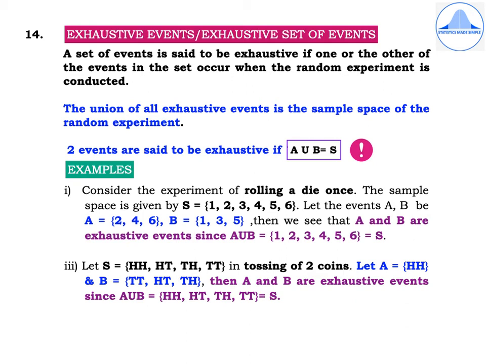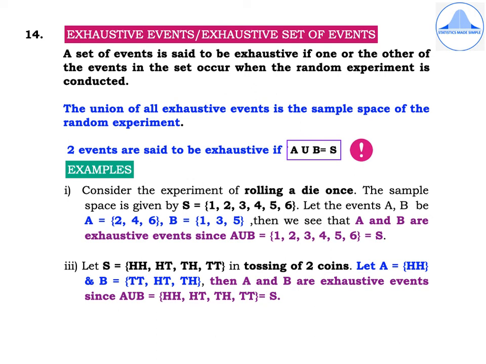Fourteenth definition, exhaustive events or exhaustive set of events. A set of events is said to be exhaustive if one or the other of the events in the set occur when the random experiment is conducted, and the union of all exhaustive events is the sample space of the random experiment. A simpler understanding can be obtained from the following statement, that is, if two events are exhaustive, then A union B will always be equal to S, which is the sample space.